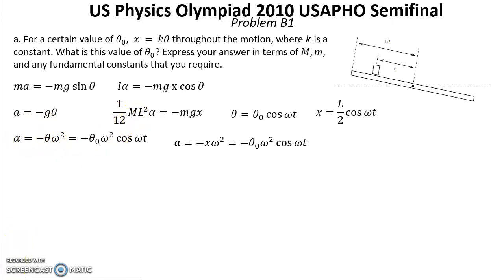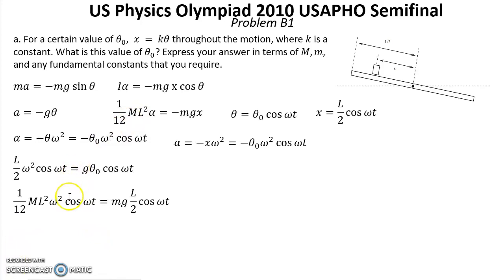So we have these expressions. And now we can count what is ω squared here and what is ω squared in the other, and equalize them. So from this equation we have ω squared equal this expression, and from the other equation we have ω squared equal this expression.